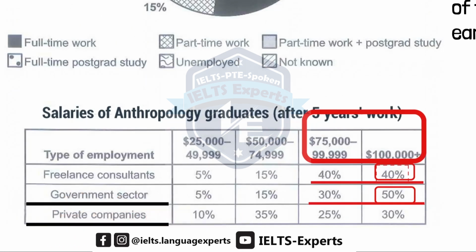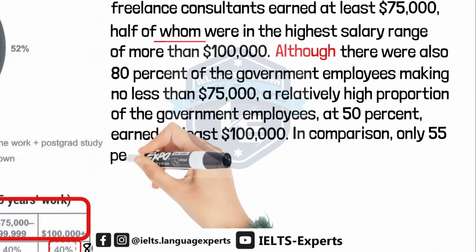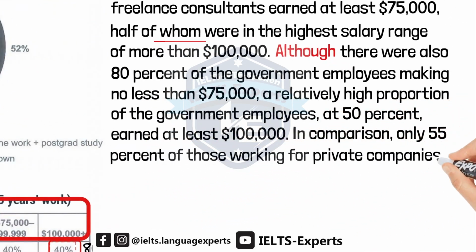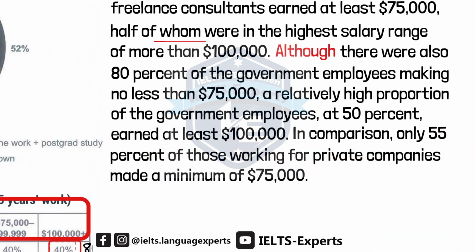Now, when we report the privately employed graduates, we can just say only 55% of them made at least $75,000. We don't need to point out only 30% were in the highest salary range. This is because this 55% alone already shows this sector pays less than the other 2 sectors, since we've already said the other 2 sectors both have 80% of the graduates making at least $75,000. In comparison, only 55% of those working for private companies made a minimum of $75,000.